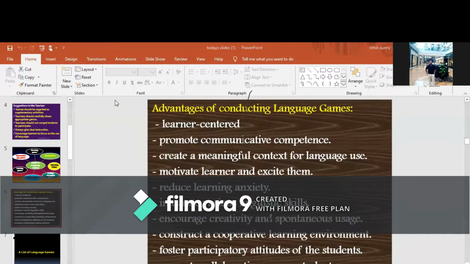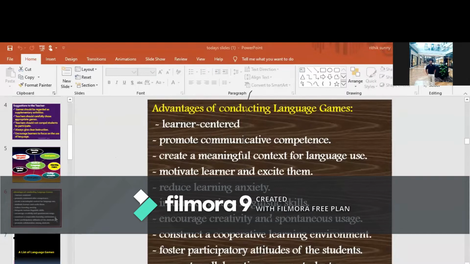And the next one is, what are the advantages or merits of conducting language games? Almost all the language games are learner centered, and the needs of the learners are taken care of while conducting these games. Generally they promote communicative competencies. At the earlier stages, we focus on developing grammar and vocabulary, but at later stages, our main focus is on promoting communicative competence.